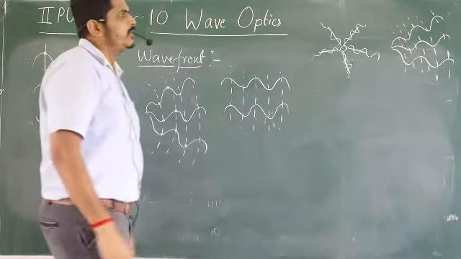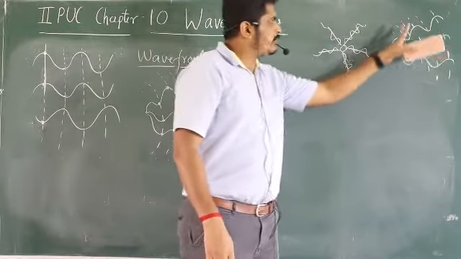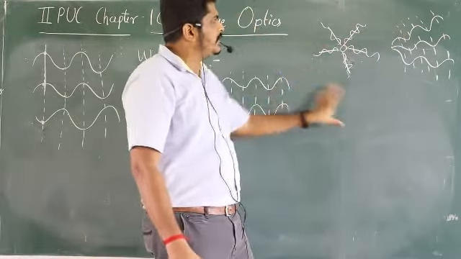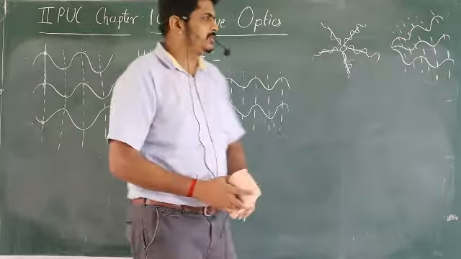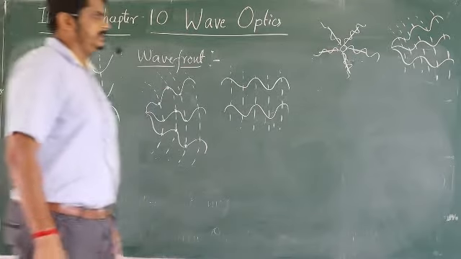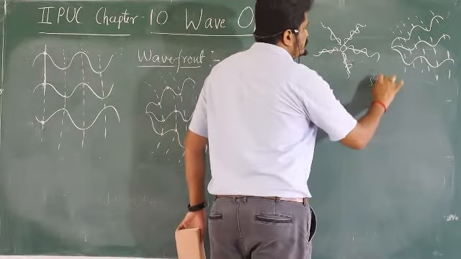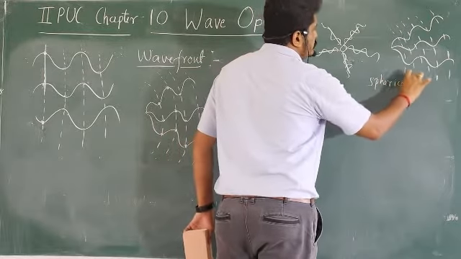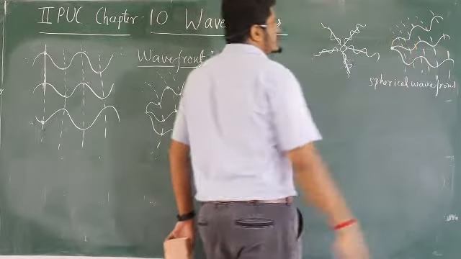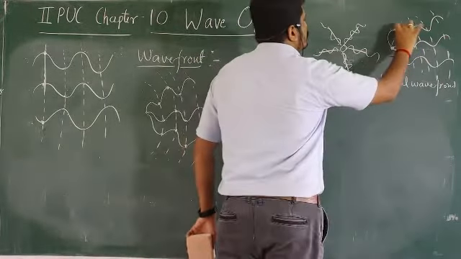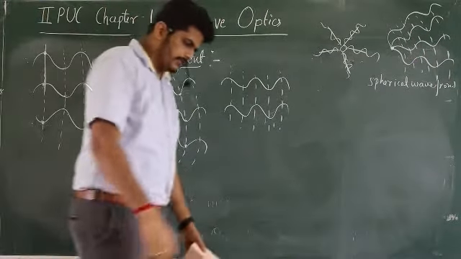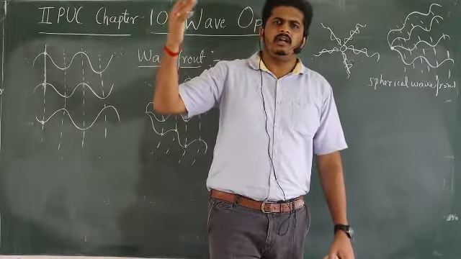So it is spreading. It looks like what? A part of a sphere, correct? If you take all the wavefronts together, only this much part I have taken, it looks like this. So the entire thing looks like a big sphere, correct? So that has got one particular name, called spherical wavefront. It's an example for spherical wavefront. From a point source, if light spreads, spherical wavefront. Imagine that a star is there at infinite distance, and from there light is coming,